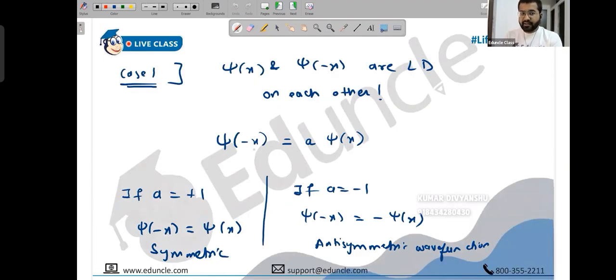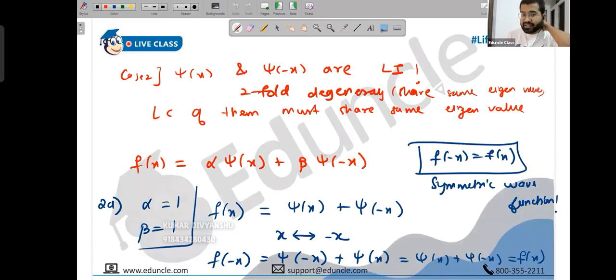If they were dependent, then alpha is 1 symmetric, alpha is minus 1 antisymmetric. If they are independent, then even though these two are independent, there can be a function which you can express as a linear combination of them. Now that function is a symmetric wave function, an even function. Similarly, we can find an odd function also.